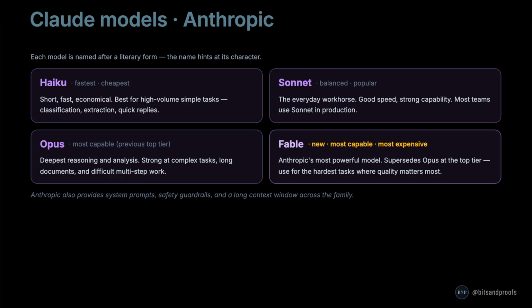Opus sits just below the top. It handles deep reasoning, long documents, and complex analysis very well. And Fable is Anthropic's newest and most powerful model compared to Opus. It is also the most expensive in the family. Use Fable when you need the absolute best output, and cost is less important. Across all Claude models, Anthropic provides strong safety guardrails and a long context window.